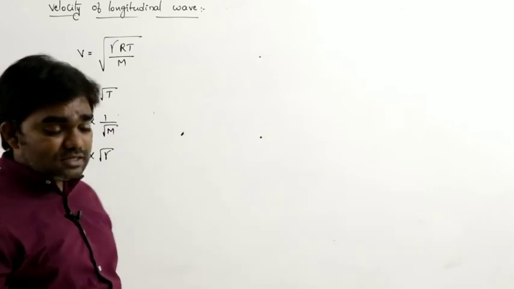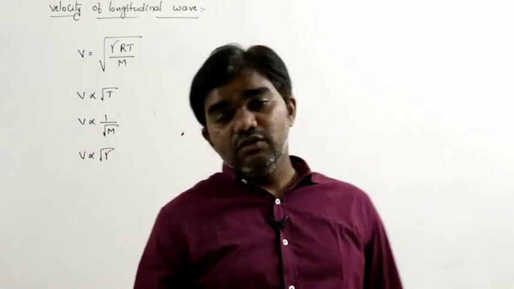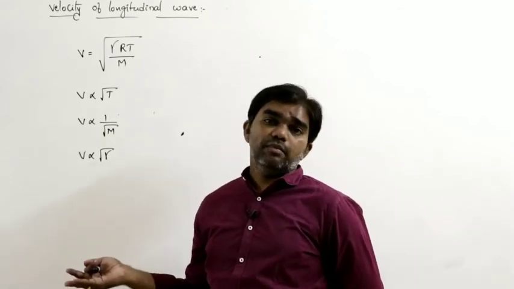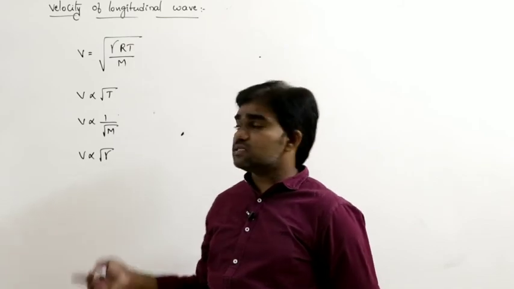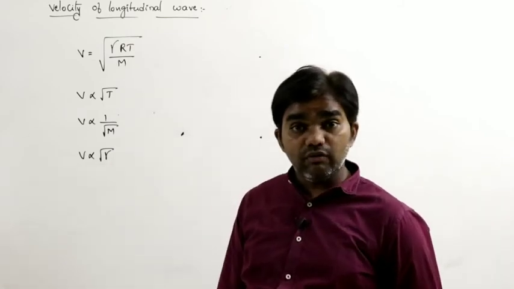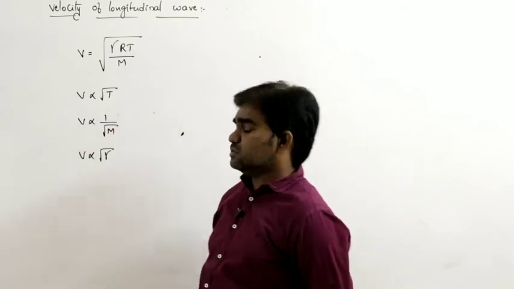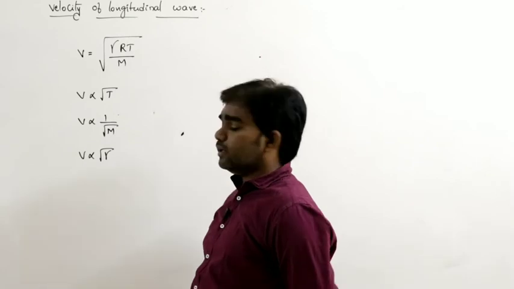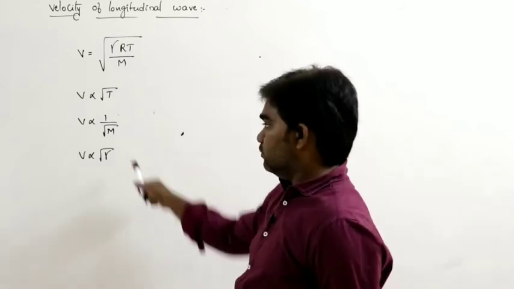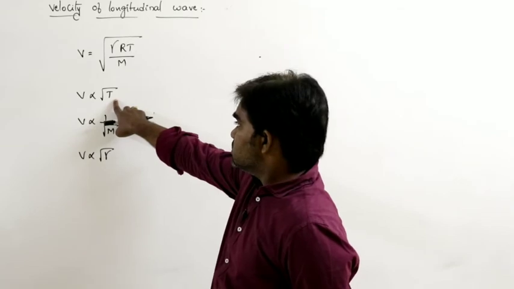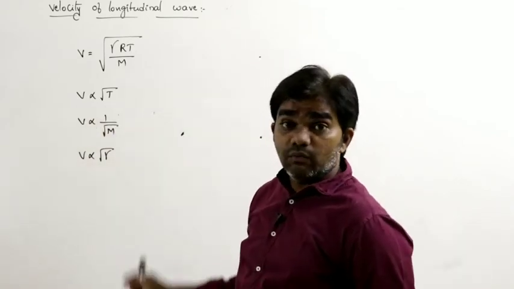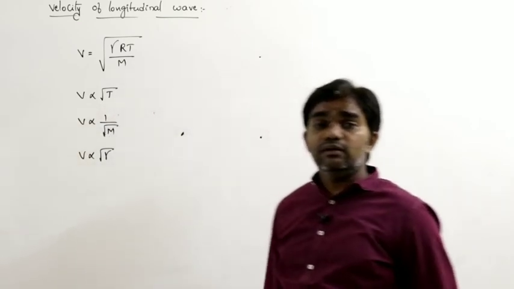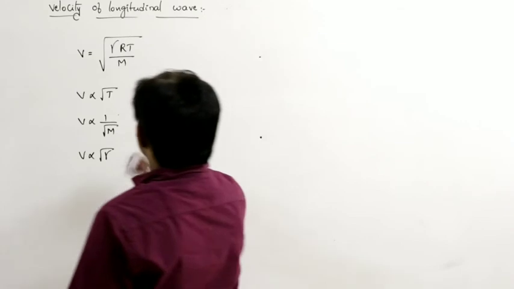For different gases, monoatomic, diatomic, polyatomic, the velocity of the longitudinal wave also changes. So V is proportional to root T, V is proportional to 1 by root M. While calculating the values, the temperature of the gas system must be in Kelvin. See here.